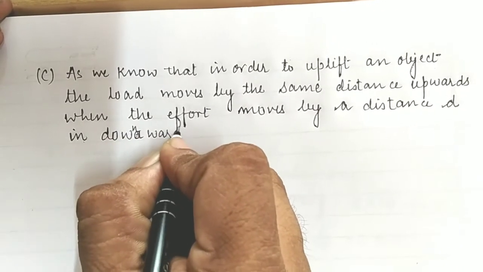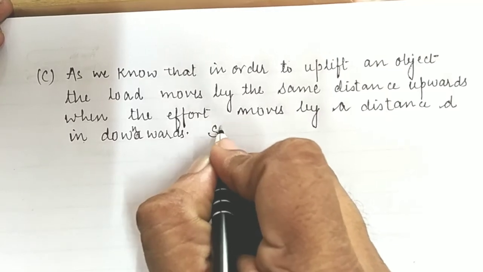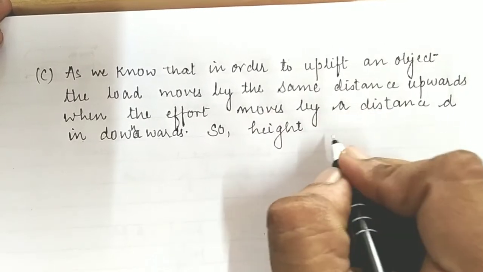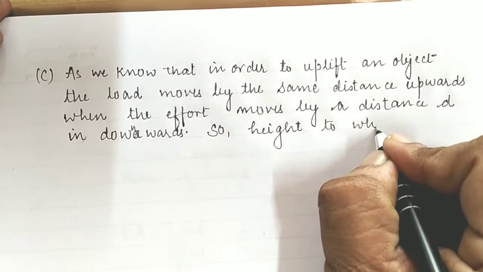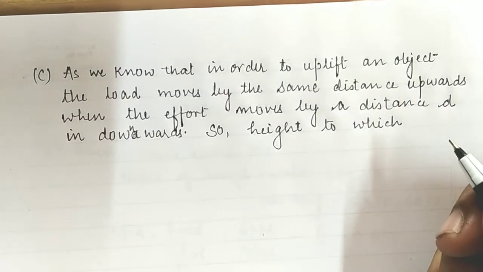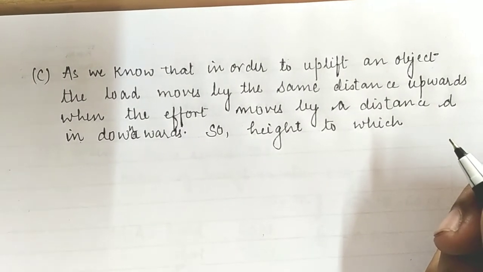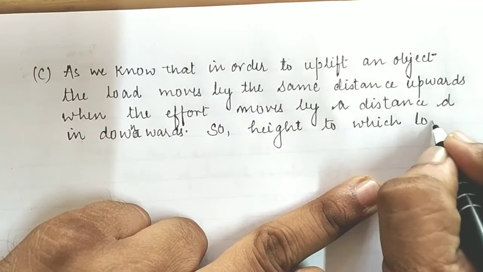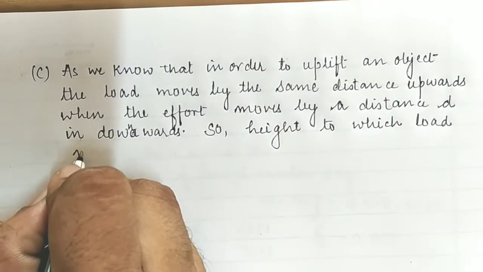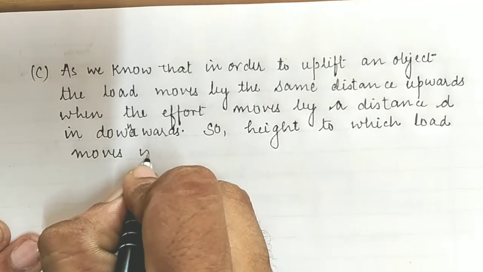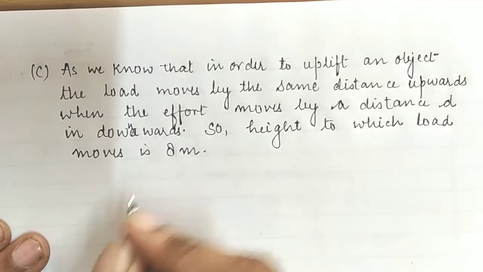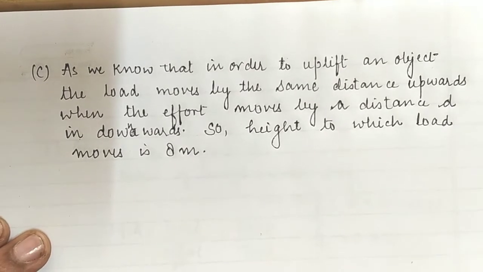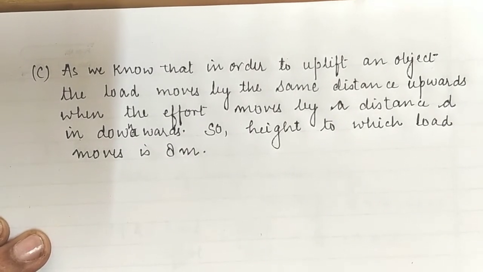So children, we can conclude that the height by which the pulley is going to be raised in 4 seconds, the height to which the load moves, is 8 meter. So children, in this way we can calculate the amount of height by which the load is going to be raised in 4 seconds. Now children, the third question, we have to proceed toward the third question.